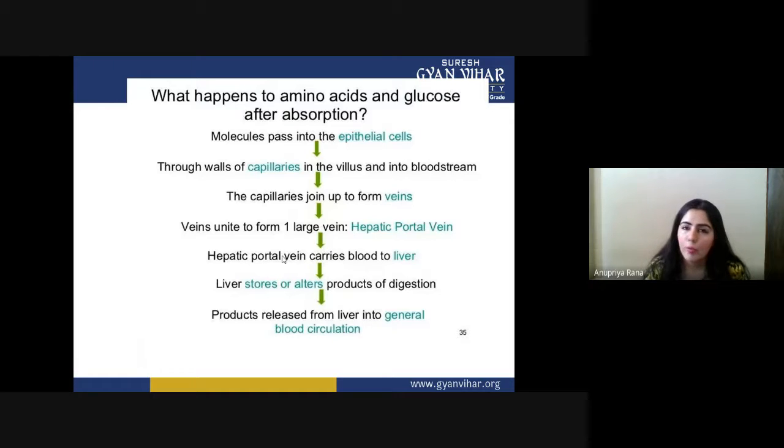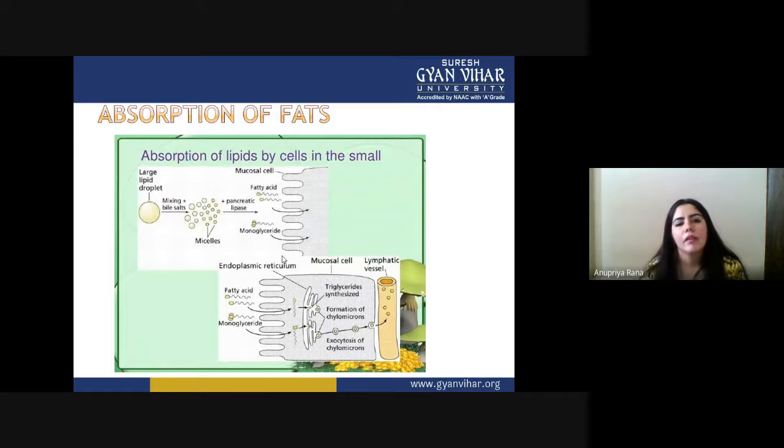If there is a lot of product, it will be converted into glycogen. If there is less, it will go for another chain for forming energy. Products are released from the liver into general blood circulation, so whatever product is formed inside the liver will be carried forward into the blood.